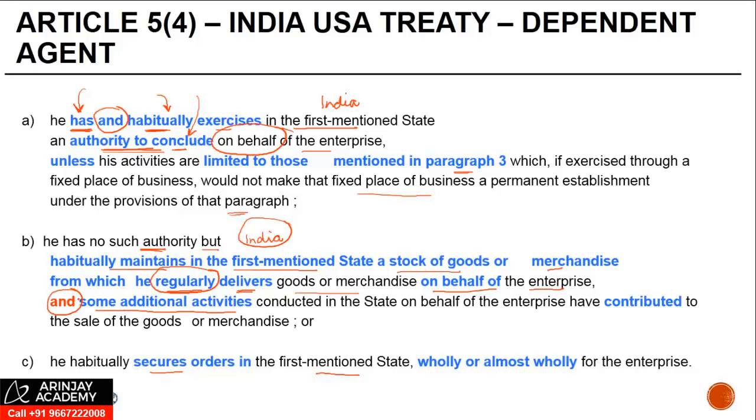Not only should the delivery be regular, but there should be some additional activities conducted in the state, in India, on behalf of the enterprise which have contributed to the sale of goods or merchandise. Not only should the activity of delivery be there, but some sales activity or some other activity which results in the conclusion or the sale of goods should be carried out by the agent. The second piece may be missing in some of the treaties, right? And you need to watch out for this.